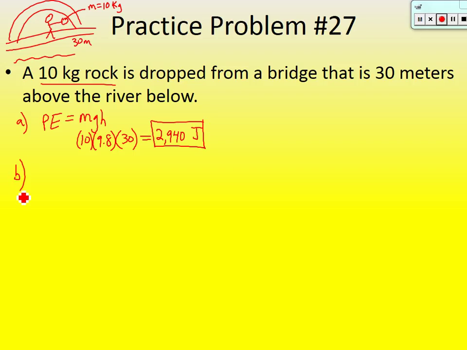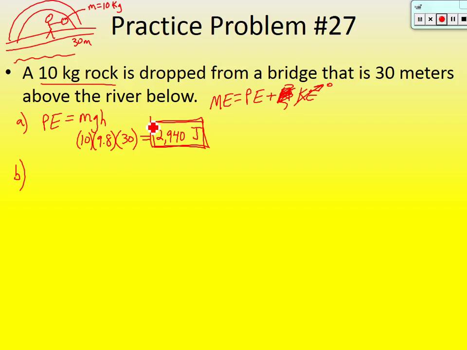Before I do that, though, let's go back to part A. The potential energy at the very beginning is 2,940. Isn't that also going to be the total energy? Mechanical energy is equal to potential energy plus kinetic energy. The kinetic energy before you drop it goes to 0. So this value right here tells us the total energy of that rock. It will never have more than that much energy. Okay. Now let's go to B.